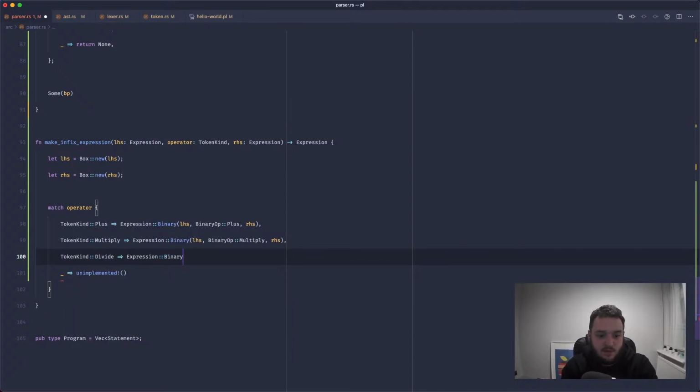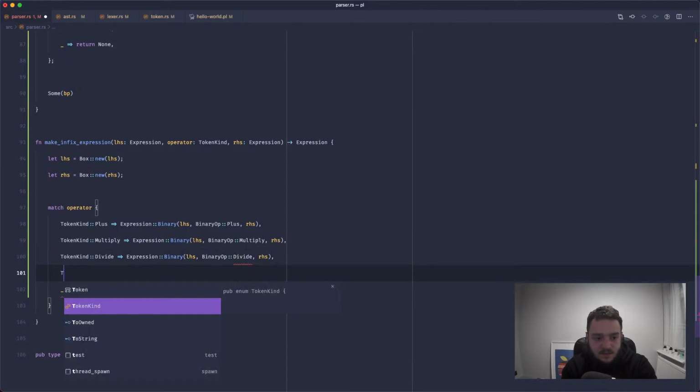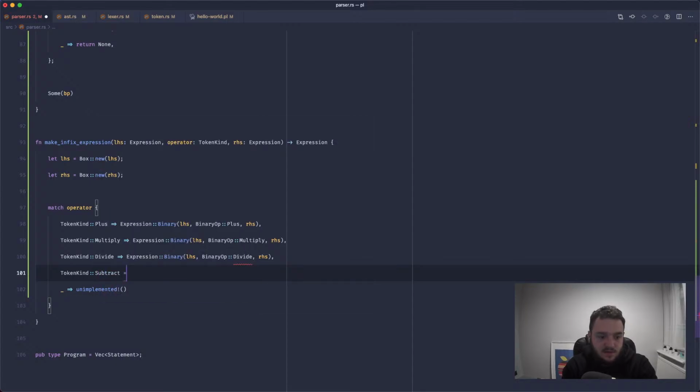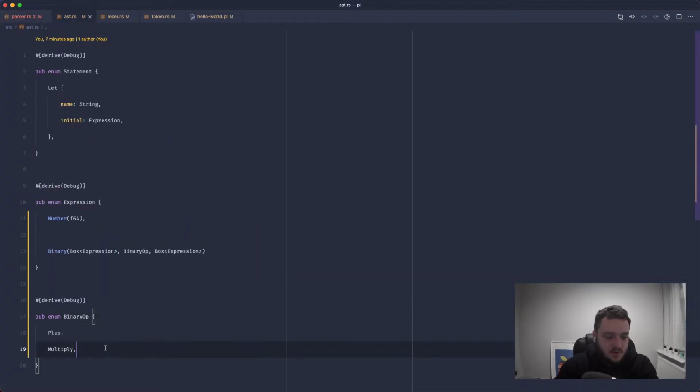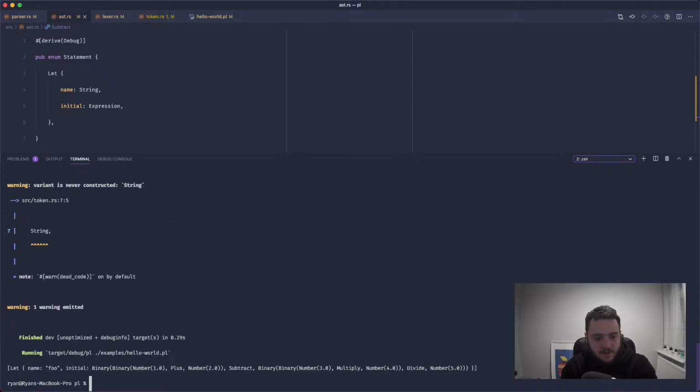So we'll have a binary expression. We'll have a binary op called divide. We'll add that in a second. And we'll also have a subtract, which will be a binary op. And this will be subtract. And then it'll be the right hand side. Let's add these binary ops in, divide and subtract. Now if I run this, this is what we're expecting.